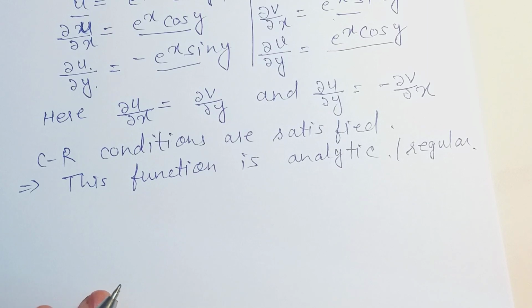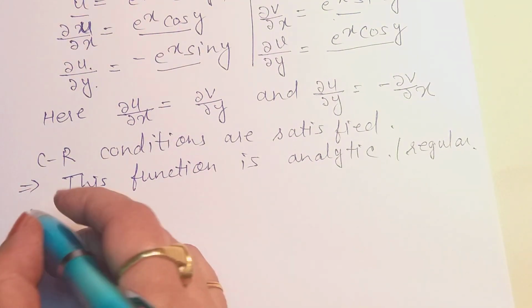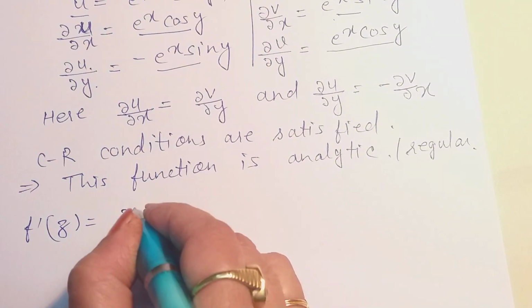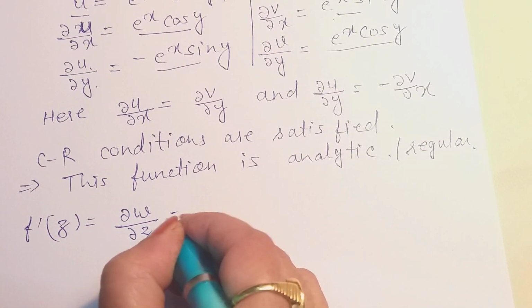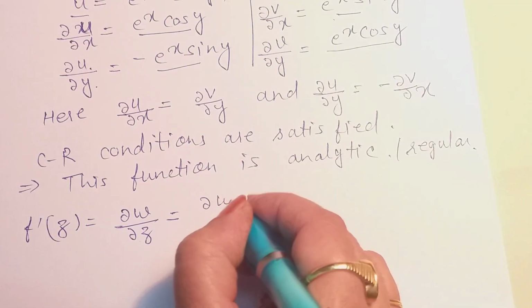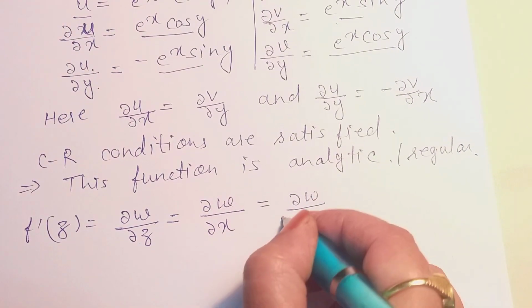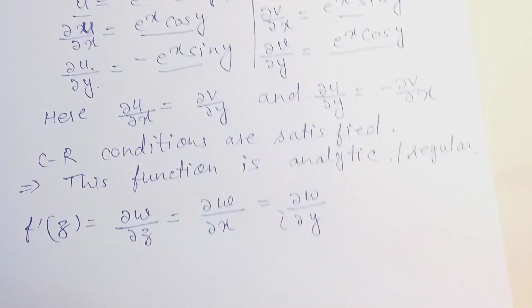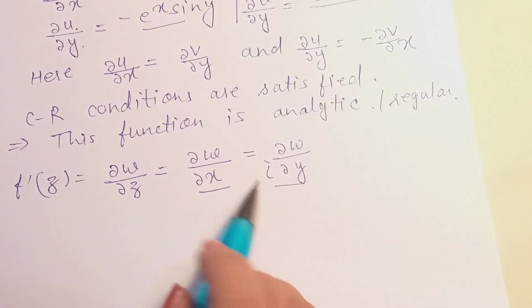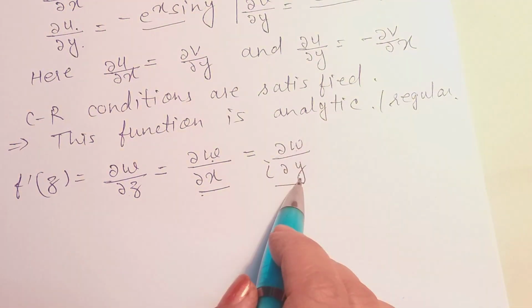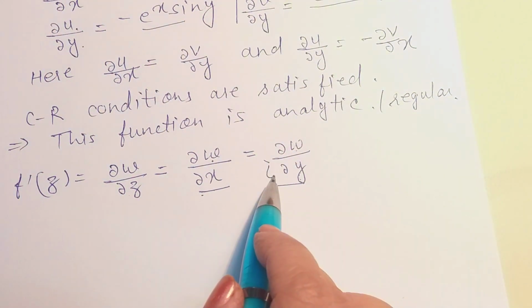Now we have to find its derivative. During the proof of Cauchy-Riemann condition, we have seen that f dash z is equal to del w by del z, which is equal to del w by del x or del w by iota del y. The value will be the same whether you differentiate with respect to x, or with respect to y and divide it by iota.